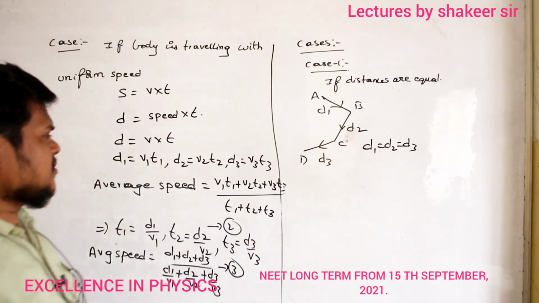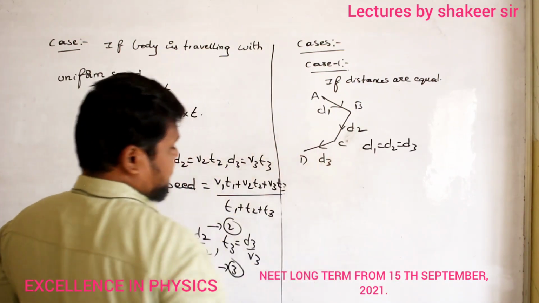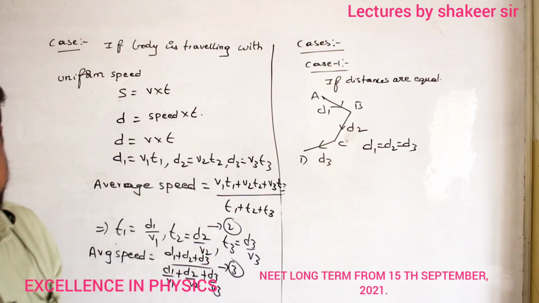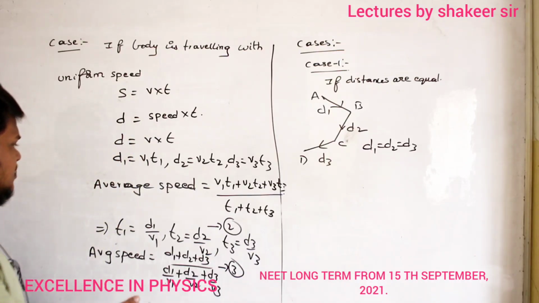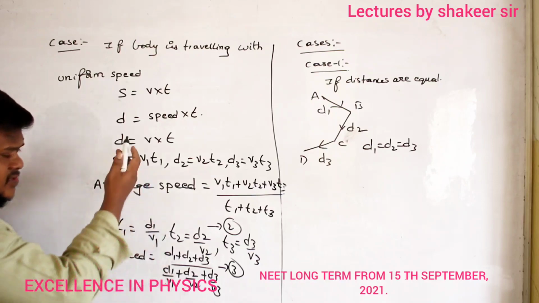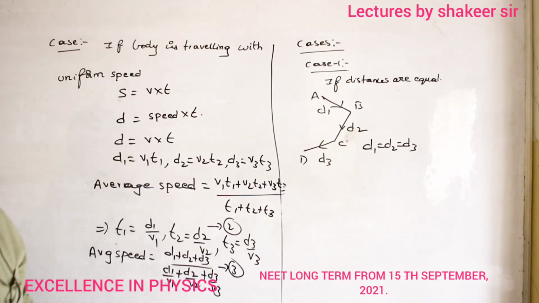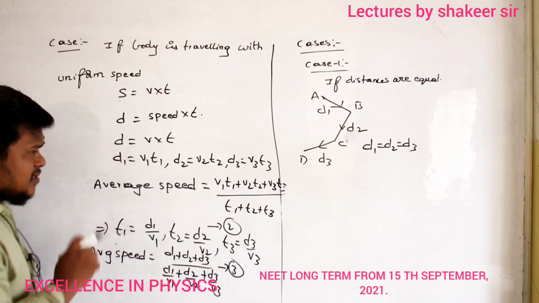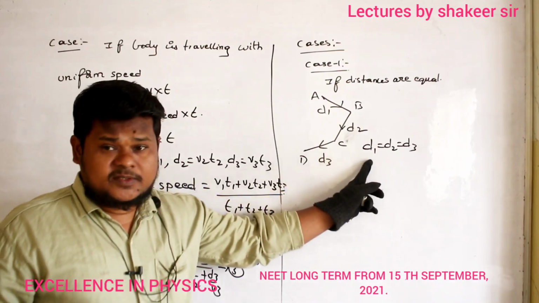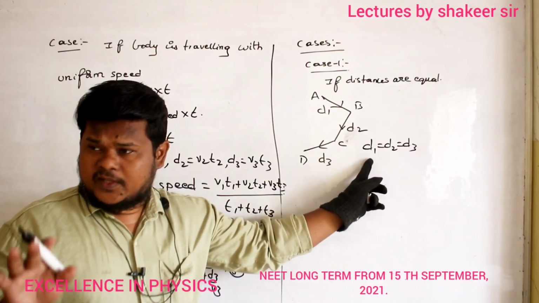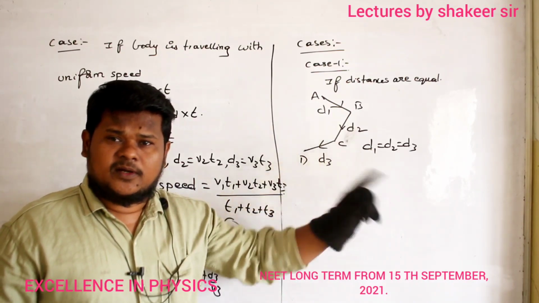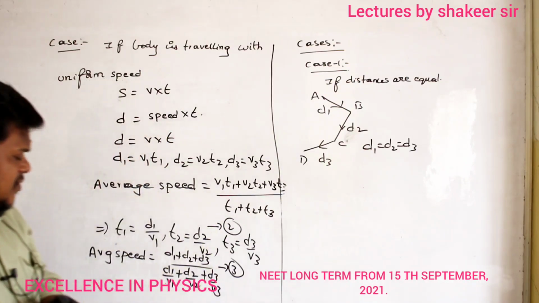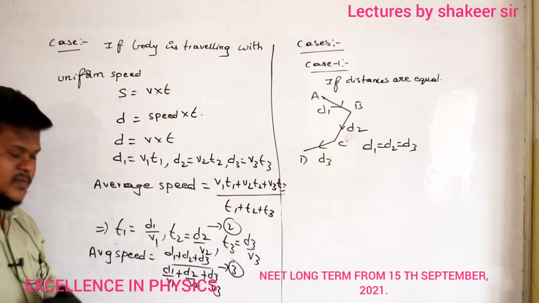If this condition is given, if distances are equal, then which equation can I use? I will select that equation where distance is present in the numerator and also in the denominator. Then what is that equation? Equation number 3.